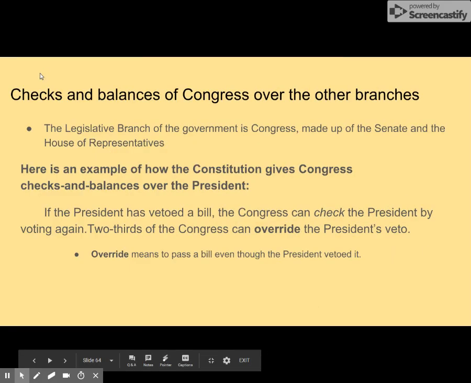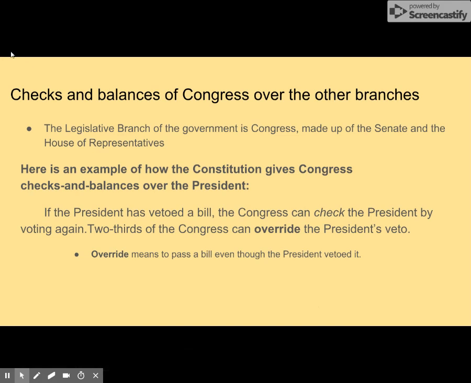Now we're going to learn about checks and balances of the Congress over the other branches. The legislative branch of the government is Congress, made up of the Senate and the House of Representatives. The main job of the legislative branch is to make laws for the country, decide on taxes, and decide how to spend the government's money.